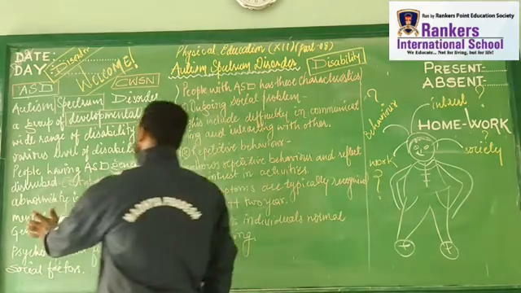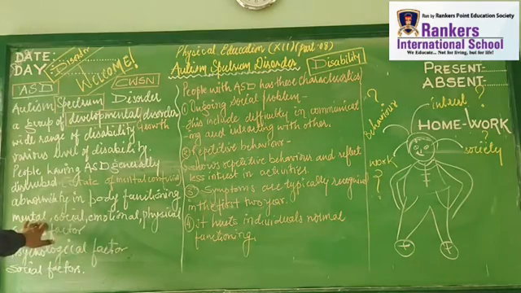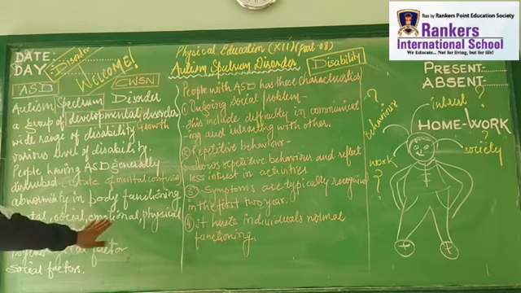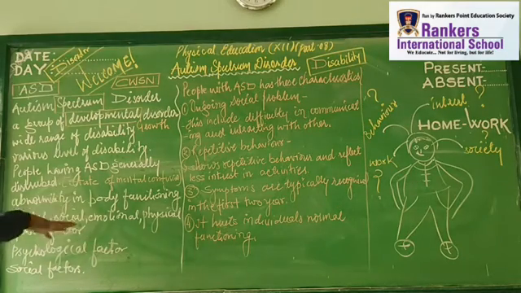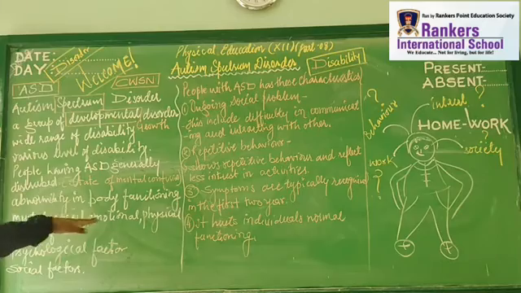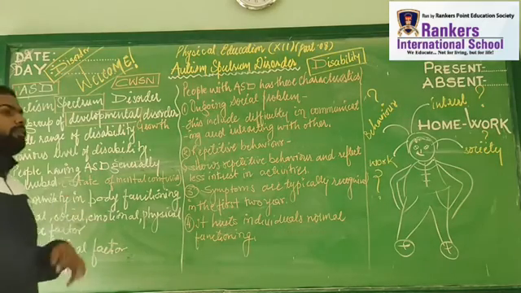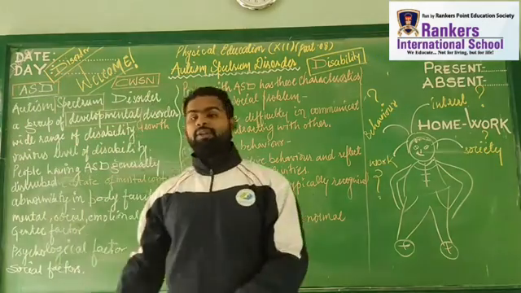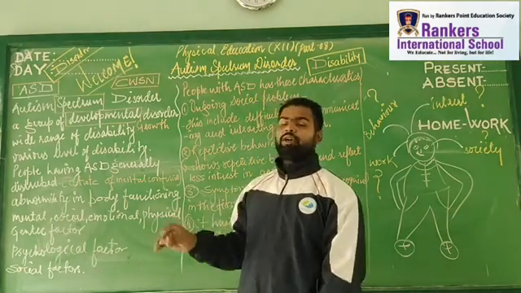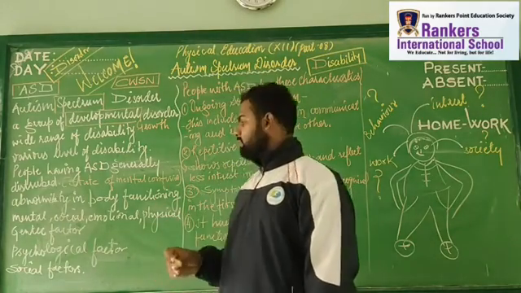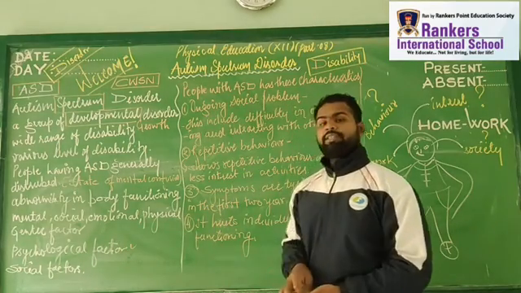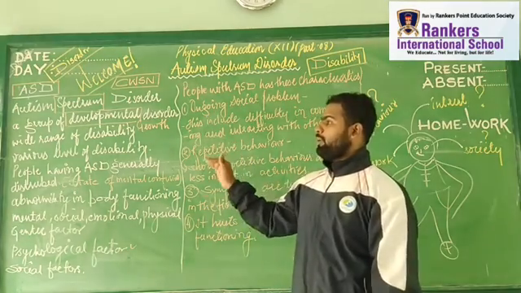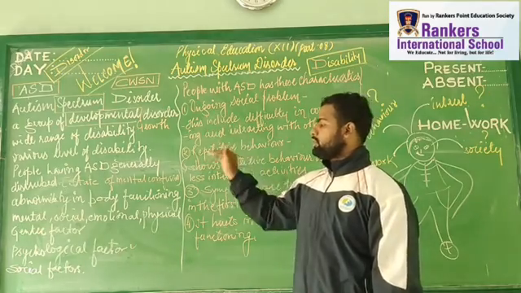So this mental system is related to our mind, the thought process, social problems, emotional and physical. Here we understand that the mental status of a person, the social temperament of a person, the emotional intelligence of the person and the physical appearance of the person will definitely be affected if he or she has autism spectrum disorder. Psychological factors, right? So now we understand why this kind of problem, that is autism spectrum disorder, occurs.